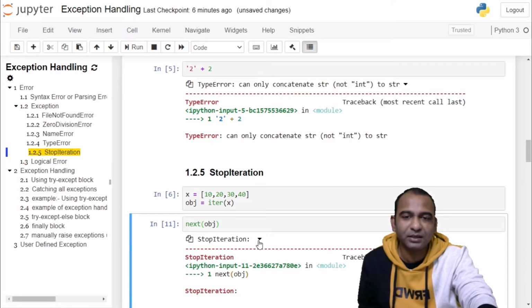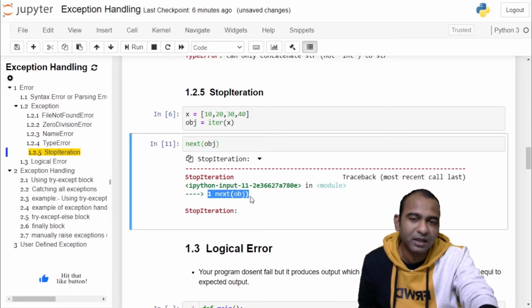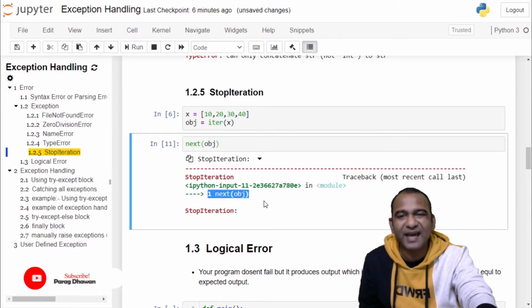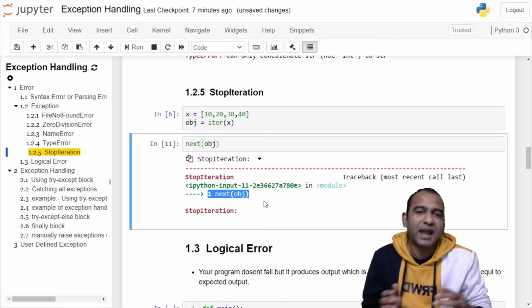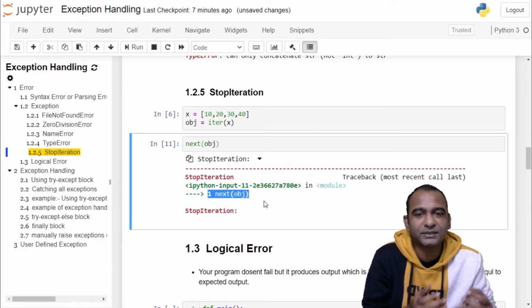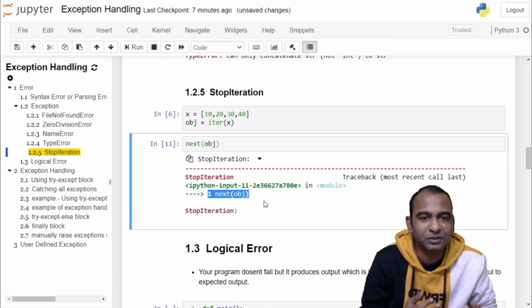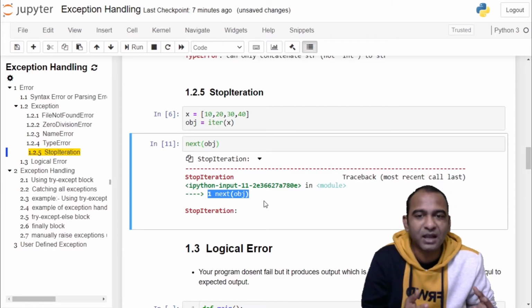When your iterator is exhausted, this exception occurs and it shows StopIteration error and the line number where the error has occurred. You have two types of exception: built-in exceptions and user-defined exceptions. If in your program you want an exception to be thrown on a certain condition, then you will create your user-defined exception by inheriting the Exception class of a built-in exception.